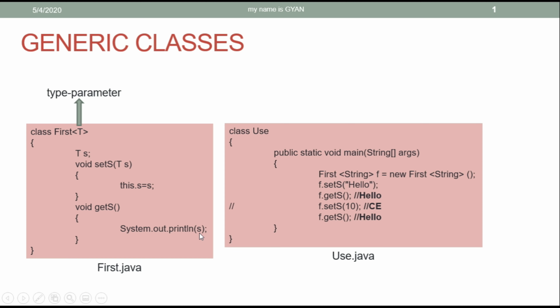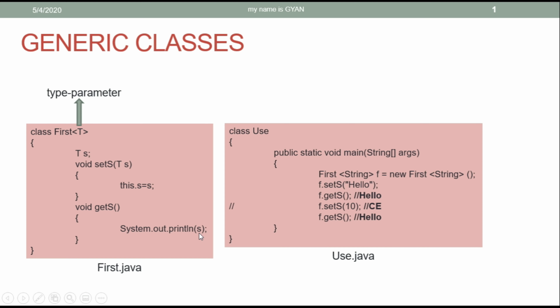Because s is a reference variable of type Object. We know the rule of overriding: when a method is present in the base class and overridden by the derived class, and we have a reference variable of type base class which actually stores the reference of type derived class. Here, s is the reference variable of type Object which actually stores the reference of type String.